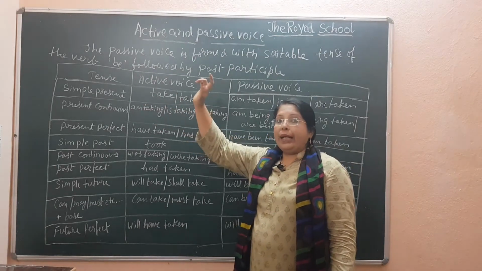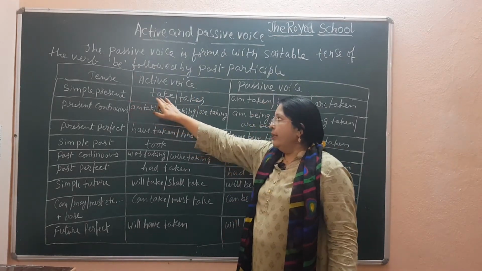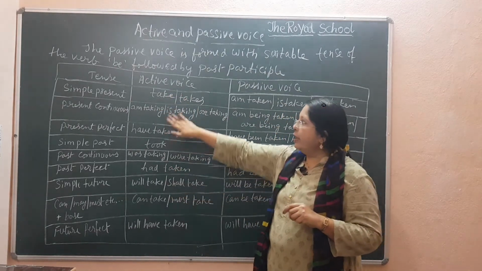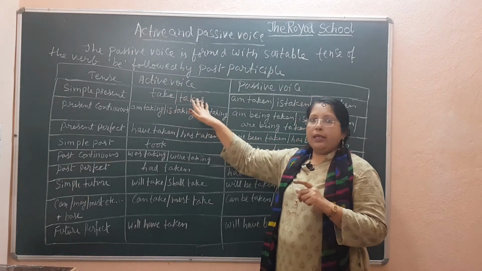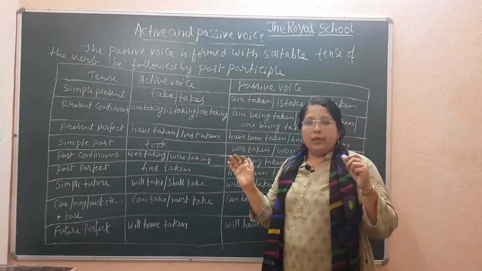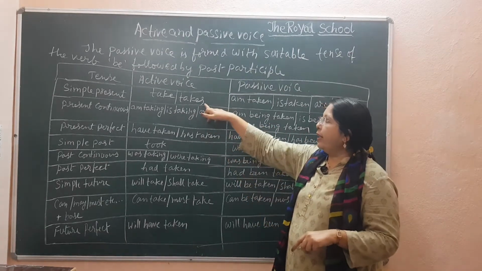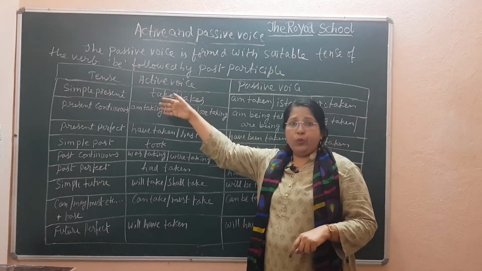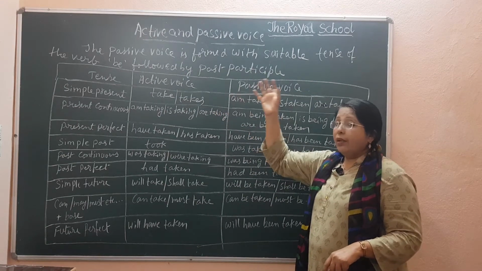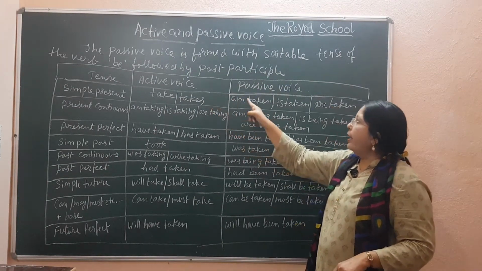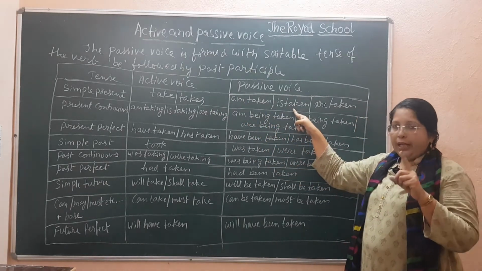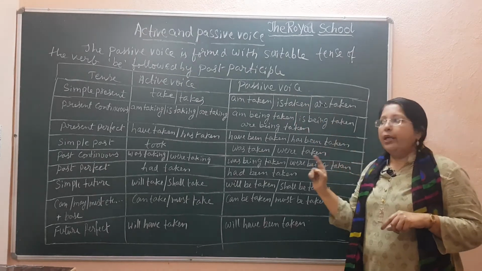When the sentence of active voice is in simple present, for example, the verb is written here. Take or takes. You know the difference. I have taught you in the previous videos that if the sentence starts with he, she or it, we will take takes. Other than that, I, you, we, they, we will take. If the main verb of the sentence is in simple present, then in passive voice you have to convert it into am taken for I, is taken for singular, are taken for plural.